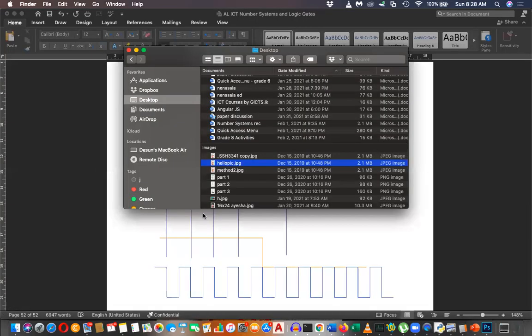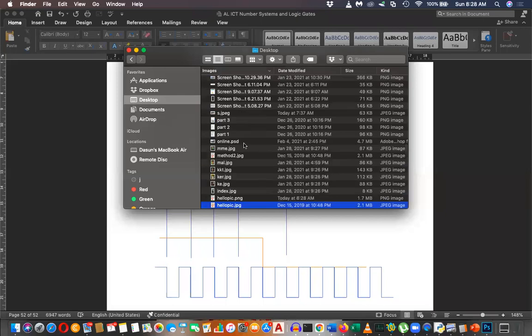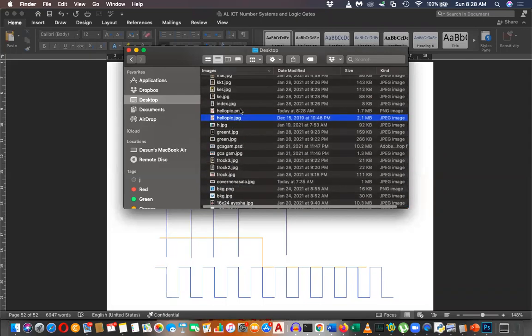When you go to this one, this is hellopic.jpg, and it is 2.1 megabytes. And this is hellopic.png. It is 1.7 megabytes. We have not reduced the file size directly, but we have reduced the colors. By reducing the colors, we have reduced the file size to 1.7. This is another question which can be asked in your oral paper. Reducing colors will reduce the file size.